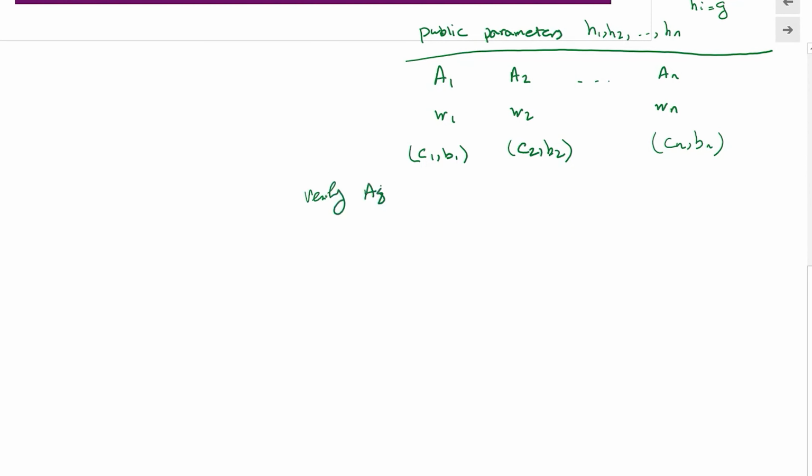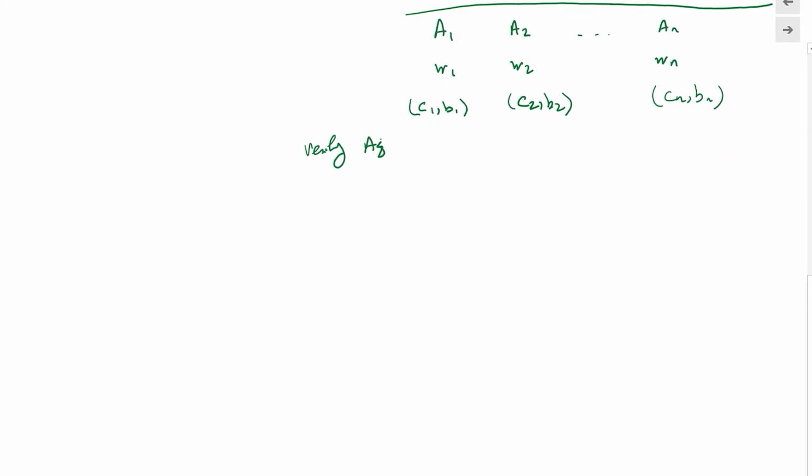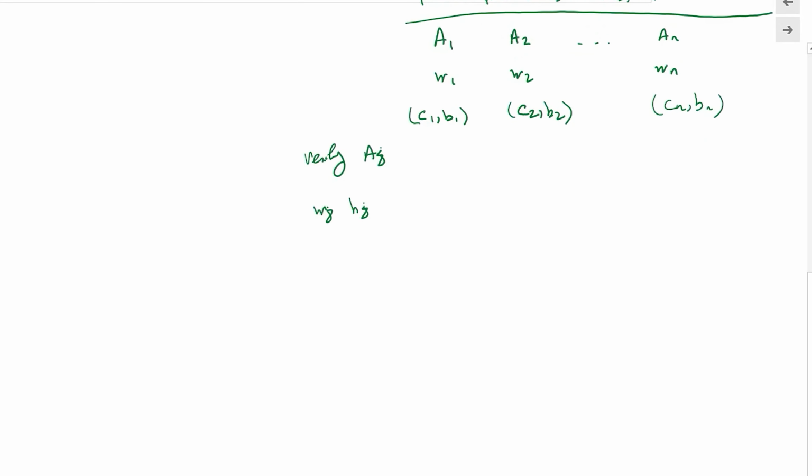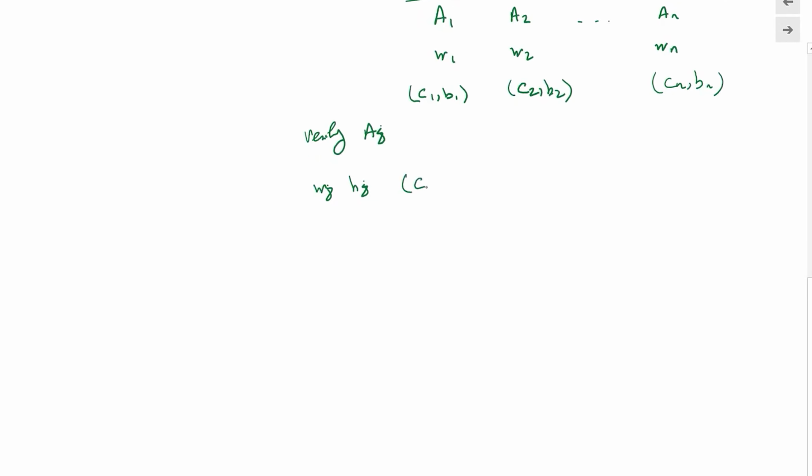For example, the authority J. We know that by using Wj and Hj, because they should use the same exponent, the same Sj for that computation. So then we can use the Cj and Bj to verify that this authority J indeed uses the correct share Sj for doing this computation of Wj.